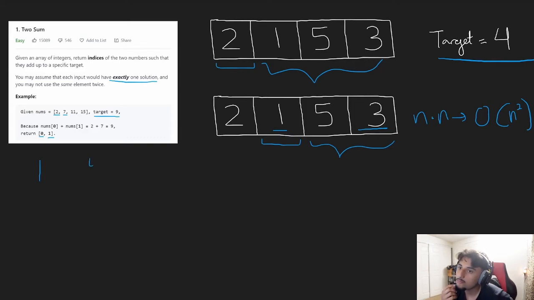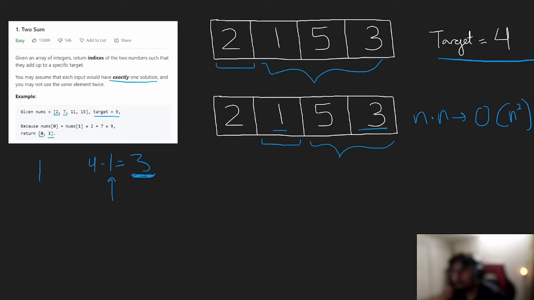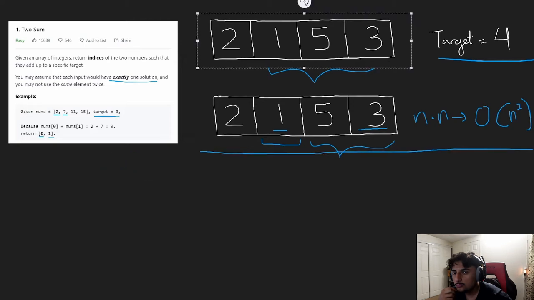So we're looking for 4 minus 1, which is equal to 3. So that means this is the only value we can add to 1 that'll equal the target. So we don't have to check every number, we just want to know if 3 exists. Now the easiest way we can do this, the most efficient, is by making a hash map of every value in our input array so we can instantly check if the value 3 exists.